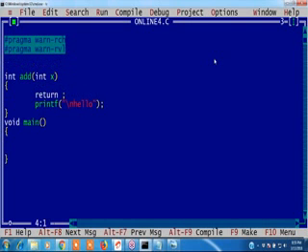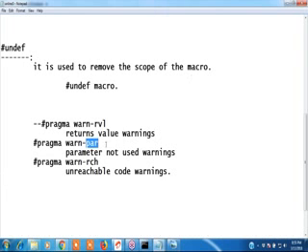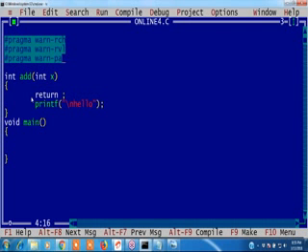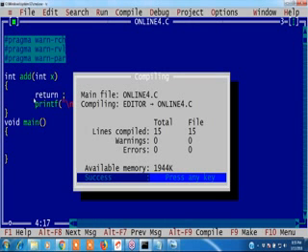Hash pragma var. What is that warning? Parameter X never used. Okay, how to remove that warning? Parameter PR. Use a PR. See, once we compile, there are no warnings.